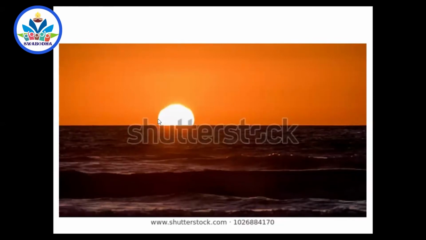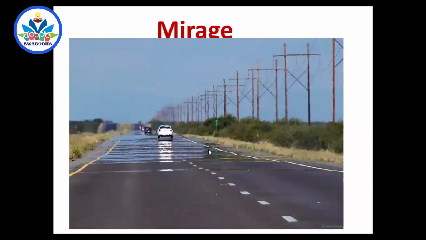So the image formed by the rays coming from these two edges and these two edges will not be the same type. So that's why the image will be a little bit compressed here and elongated here, because the light from these two ends has to pass through the same layers of the atmosphere, whereas these two lights have to pass through different layers. Okay. So the reason is atmospheric refraction.